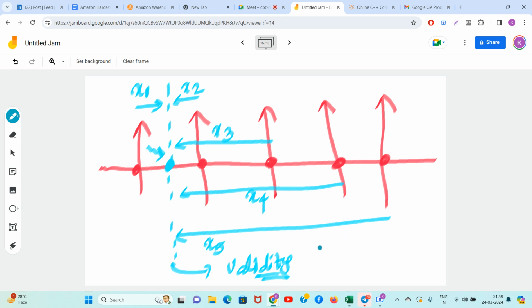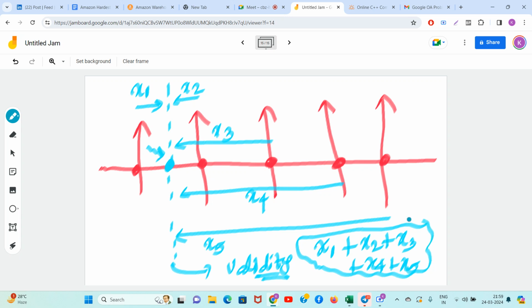Can anyone tell me in the chat, please? Cost will be x1 plus x2 plus x3 plus x4 plus x5. Everyone write this in the chat, guys. Fast.